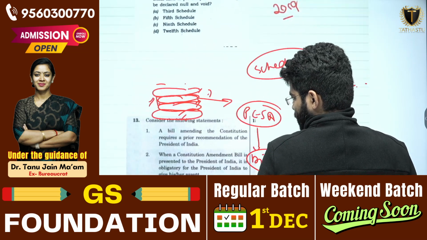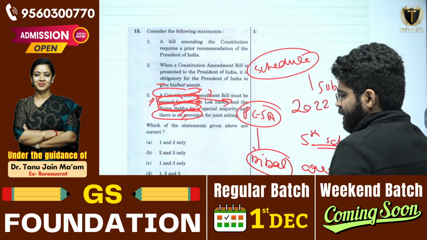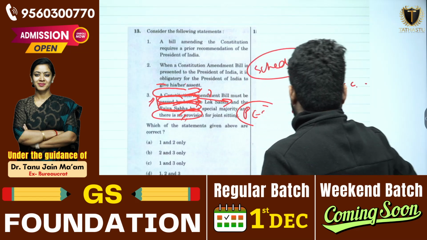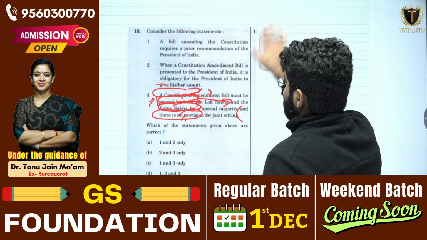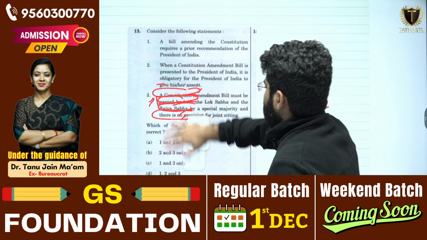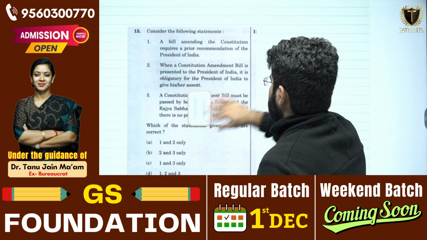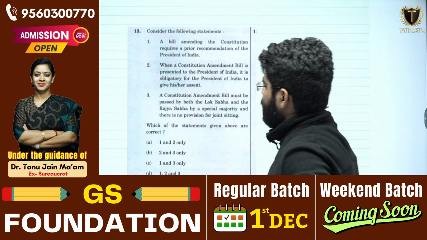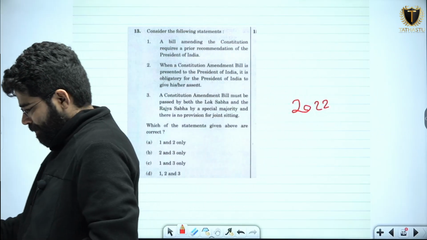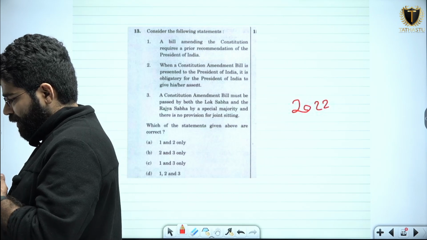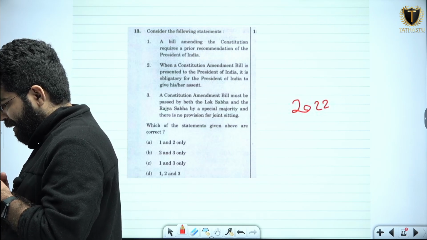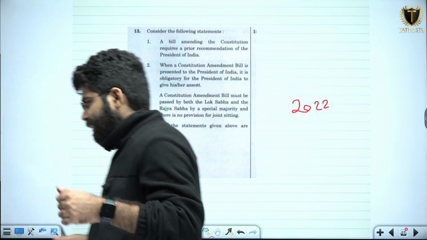Moving on to the next question, we have question number 13. Consider the following statements. It was a previous year question of 2022, and the question reads: a bill amending the Constitution of India requires a prior permission of the President of India. This is a wrong statement.